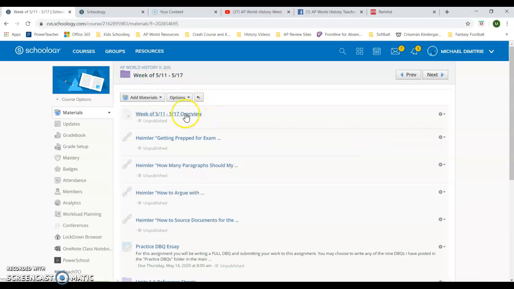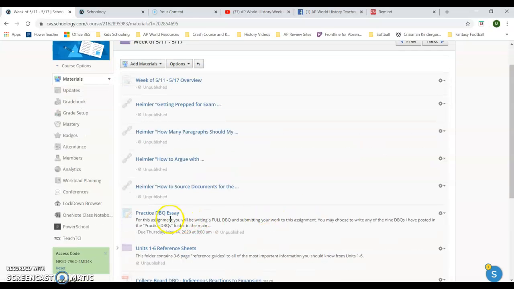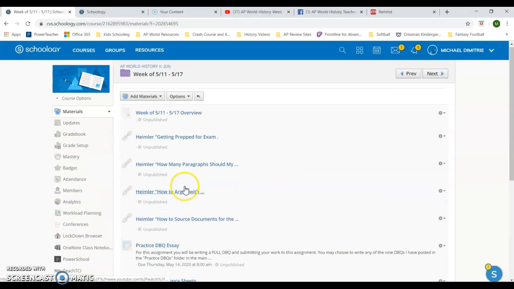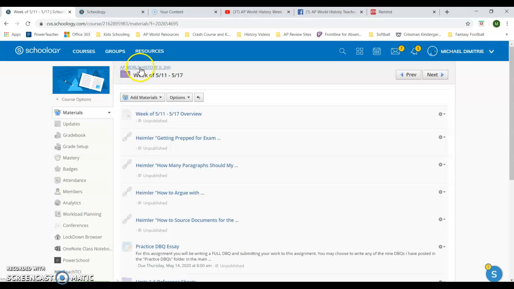So again, you have 3 things to turn in. You'll be turning in the practice DBQ that you choose from the 9. You'll be doing the College Board DBQ, and you'll be responding to 2 discussion questions or 2 questions you still have as a discussion in Schoology, okay? Of course, as always, I'll be sending stuff out throughout the course of the week, I'm sure, with information that I receive as more stuff gets clarified or as I get extra resources that I think might be helpful for you guys. But please don't hesitate to contact me if you have any questions.